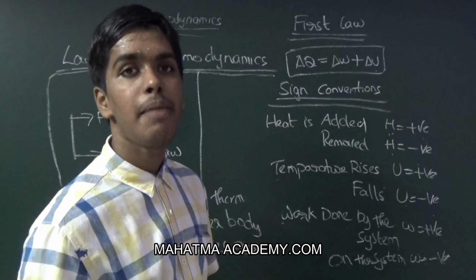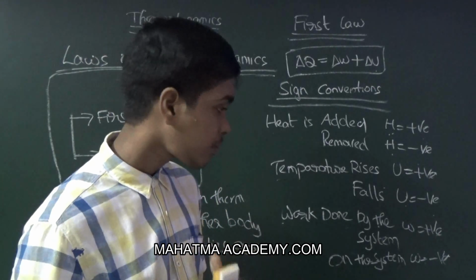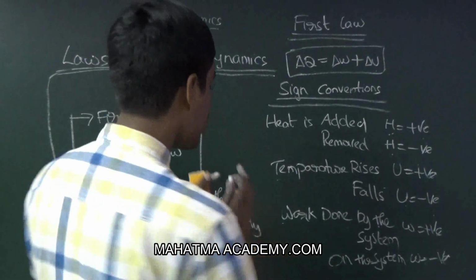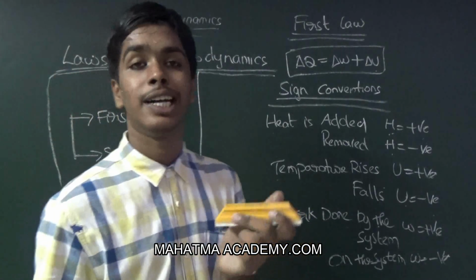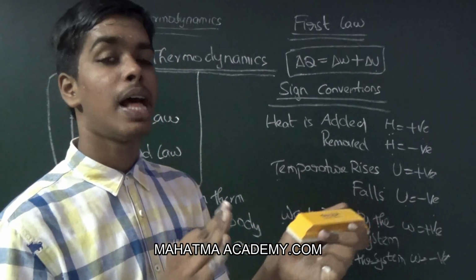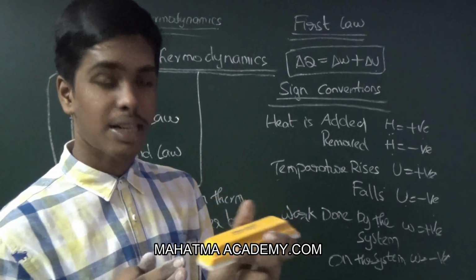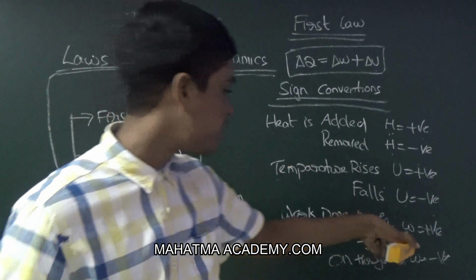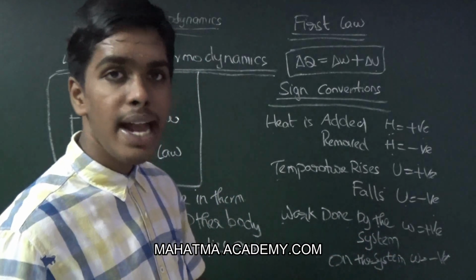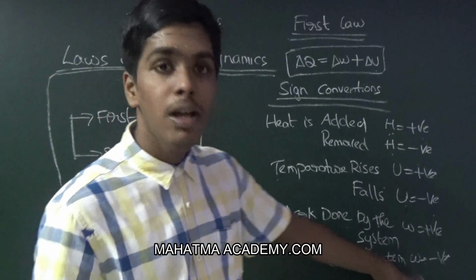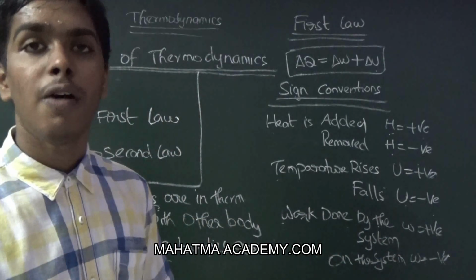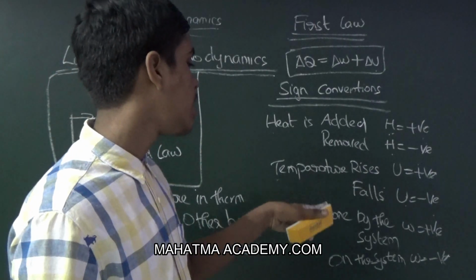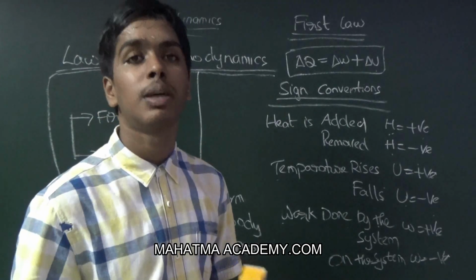If I am the human being doing the work on this block, this duster, then my work done will increase, so W is positive. And if the work is done on the system, work done is negative. Now we are going to discuss work done.